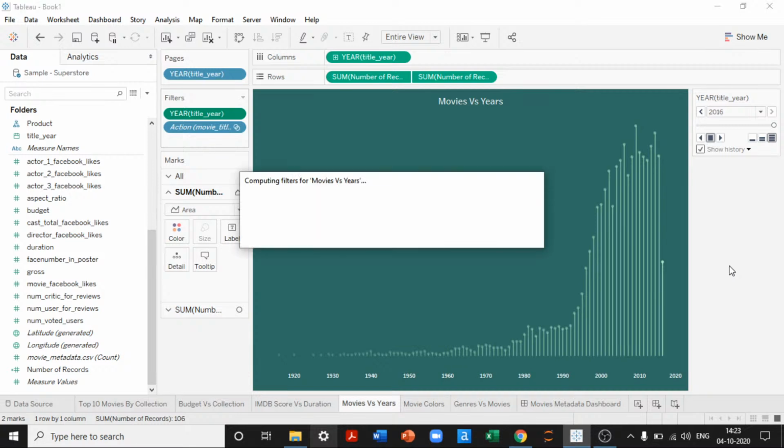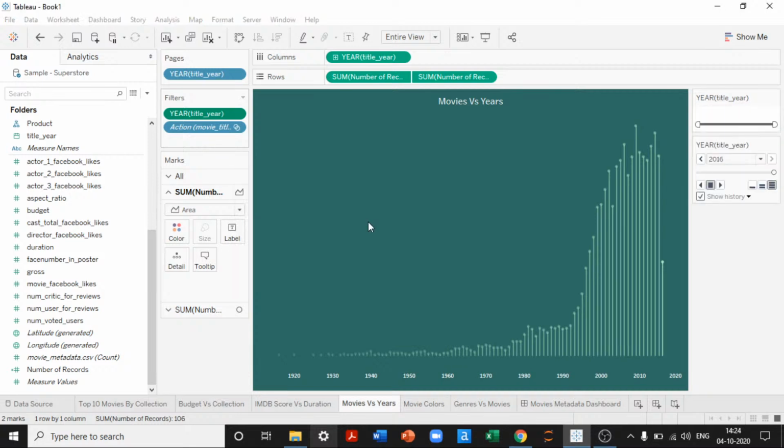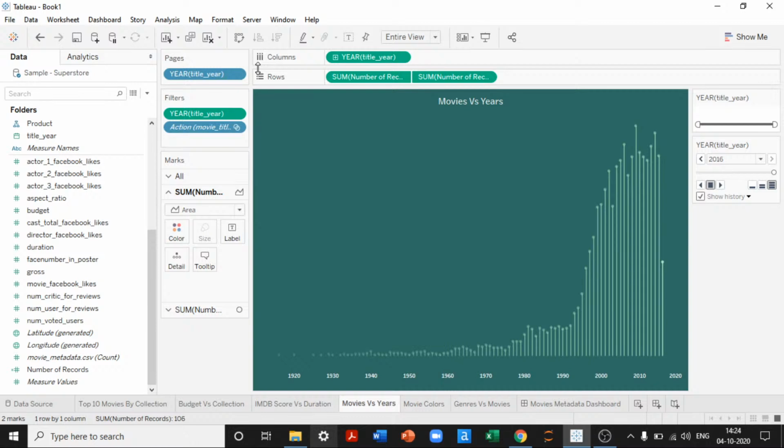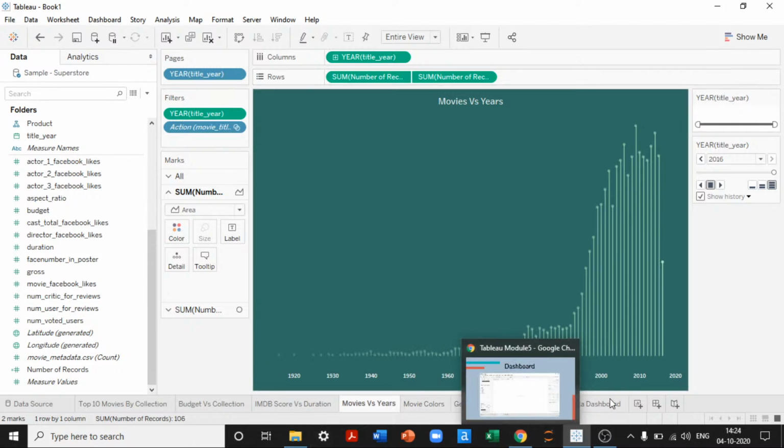It'll show here. It doesn't show me the start year and end year. Format filter, or maybe I'll go to the dashboard.